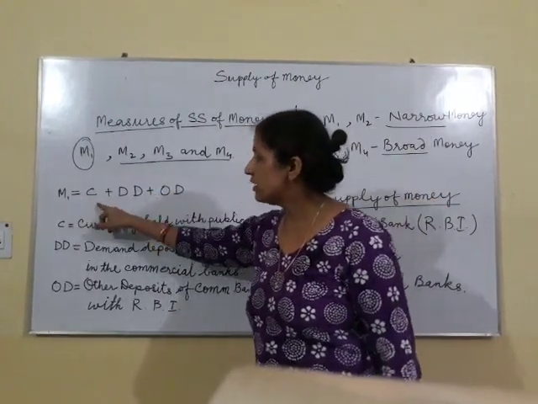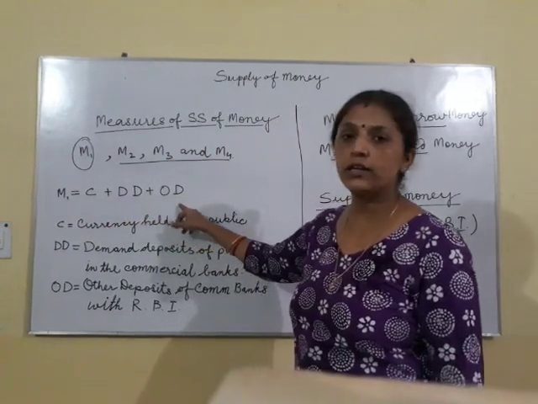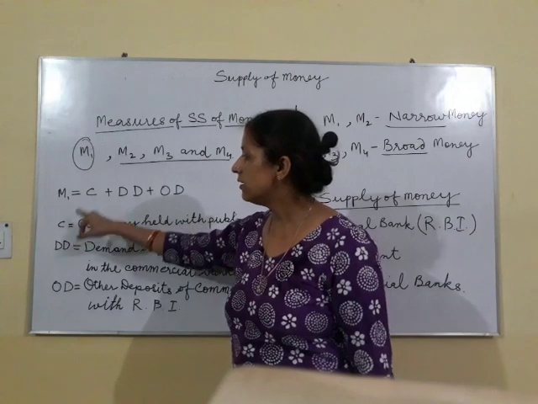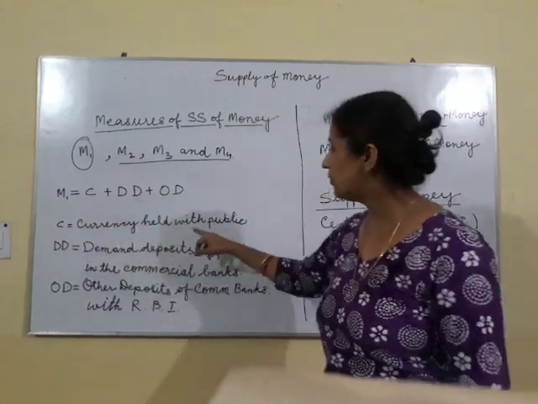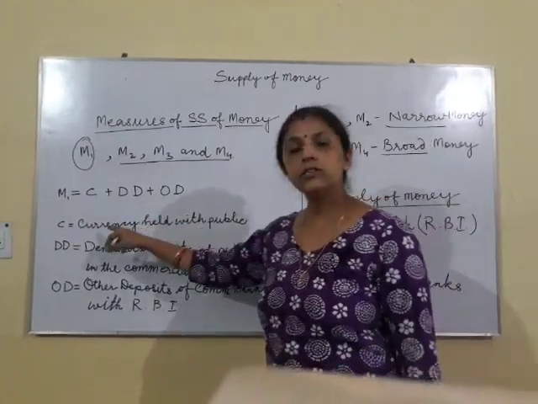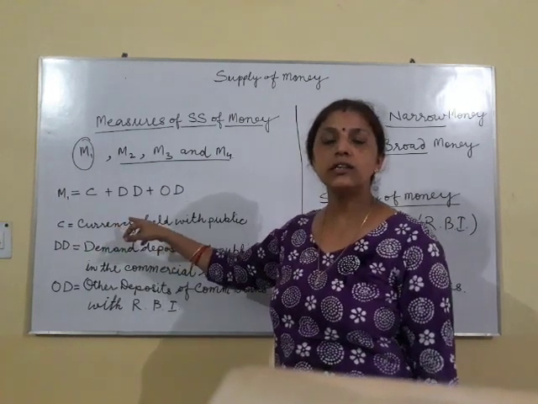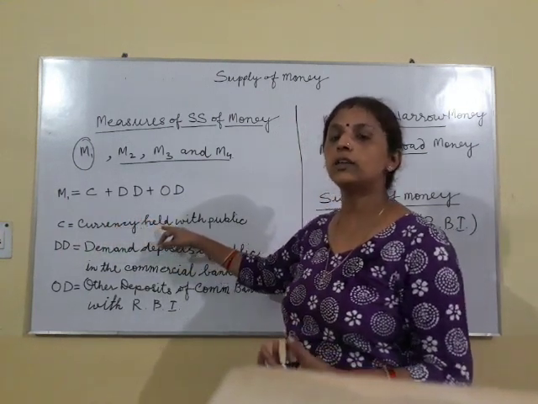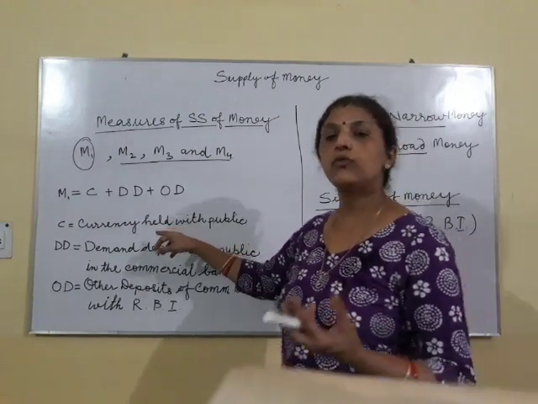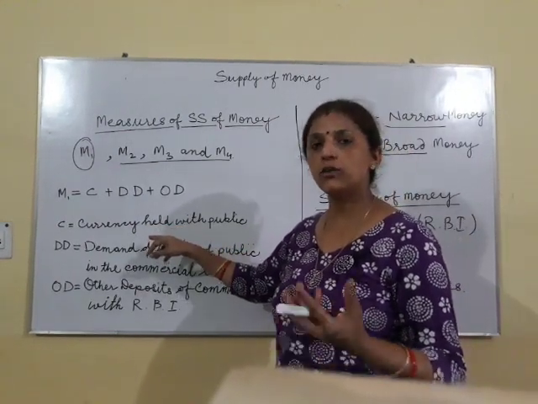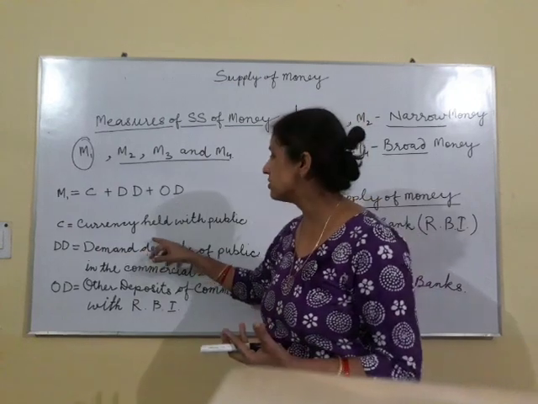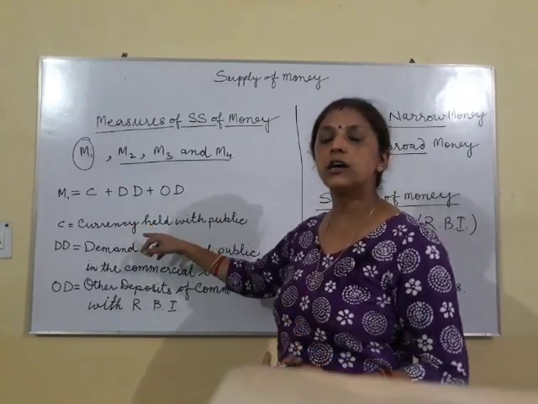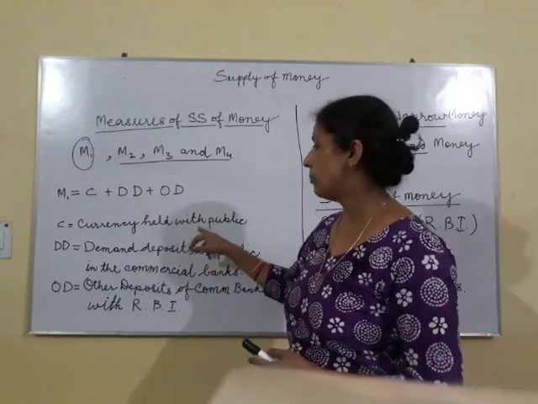M1 is equal to C plus DD plus OD. Now students, what does it mean? C stands for currency held with public. It means the currency notes and coins which are kept with the public for their daily need, maybe for buying and selling goods and other needs. So this includes the currency notes and coins which are in cash form with the public.